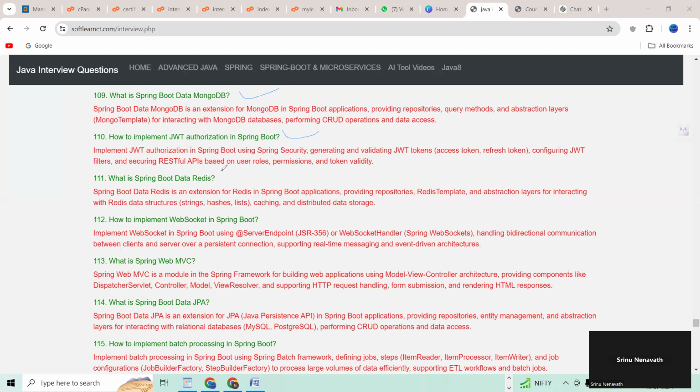111 question. What is Spring Boot data Redis? 112 question number. How to implement a WebSocket in Spring Boot? 113 question. What is Spring Web MVC? 114 question. What is Spring Boot data JPA? Next, 115 question.